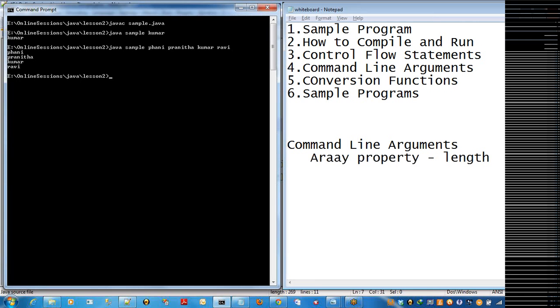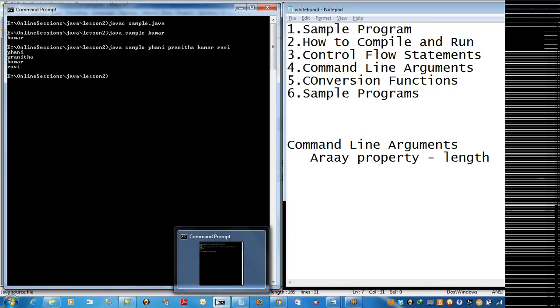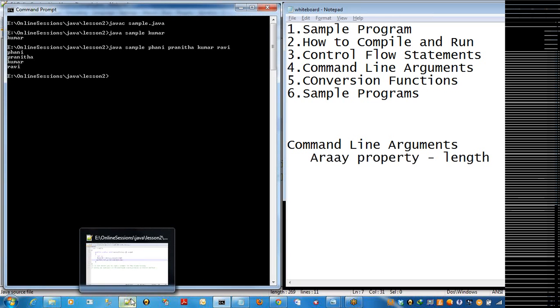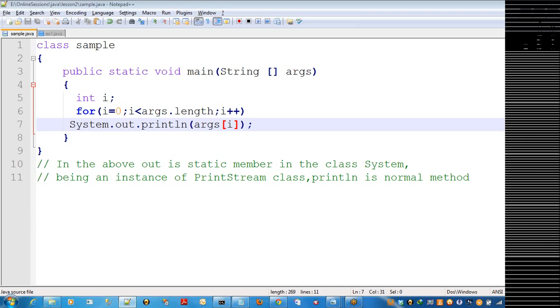So that is about the command line arguments. That means the values you pass to the program at runtime are called command line arguments. The command line arguments index starts from 0. All the values given are stored in the string array specified in your main function. Clear?